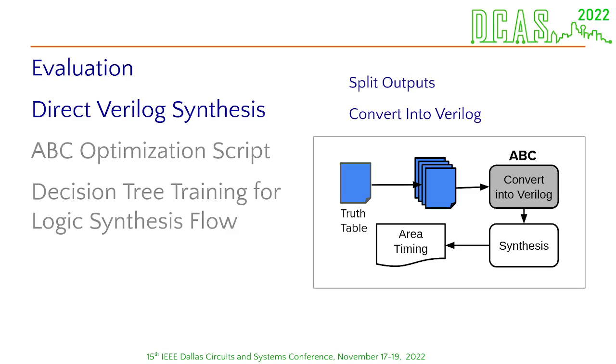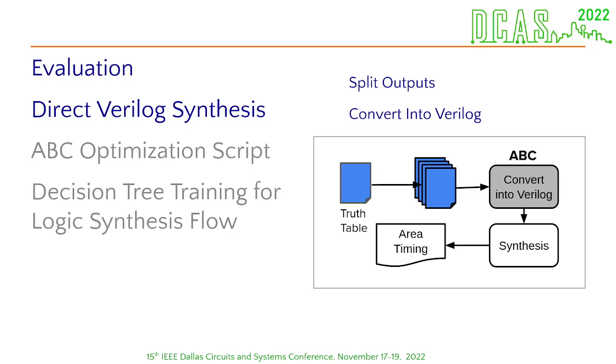The direct Verilog synthesis method analyzes the native logic optimization of commercial tools. All methods have some steps in common. One of them is the output split. It is necessary because ABC does not accept PLAs with more than one output bit.